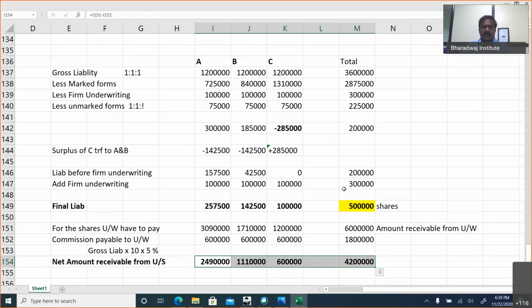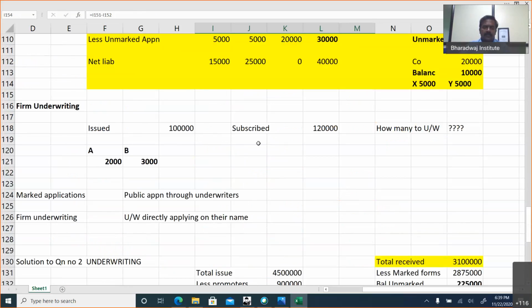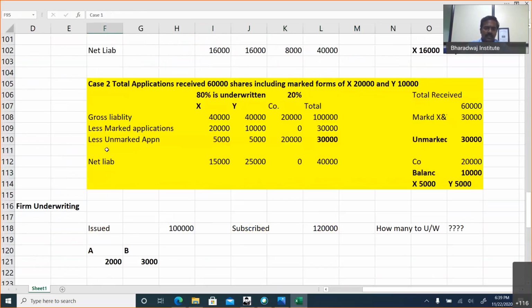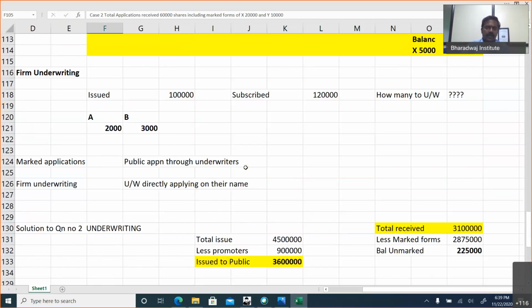Yeah, this model question can be asked. And please remember, this case 1 and case 2 are important. Anyhow, I'm going to share the working and other things. You can go through that. The case 2 is most important case for examination. It's a partial underwriting, most important case. You can go through once again.